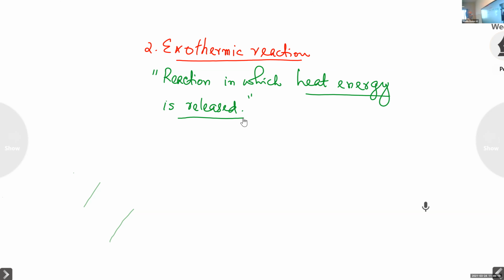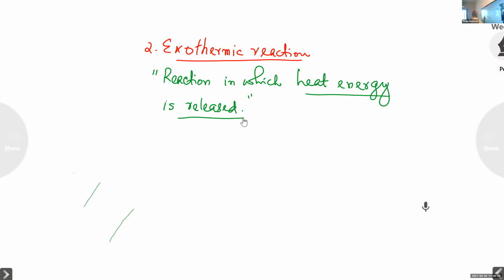The reactions we have already seen are all examples of exothermic reactions. One is the reaction between quicklime and water, it is exothermic. Combination as well as exothermic reaction. Then burning of coal, exothermic reaction. Then formation of water from hydrogen and oxygen, that is also an exothermic reaction.